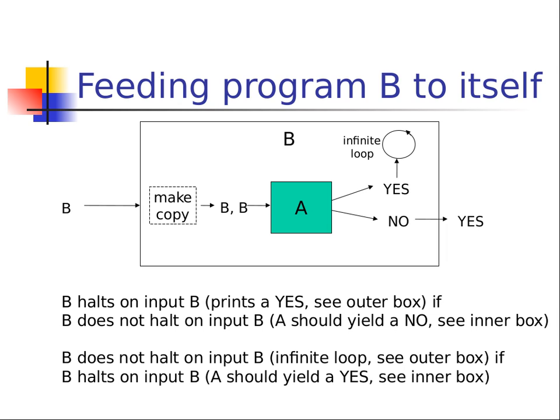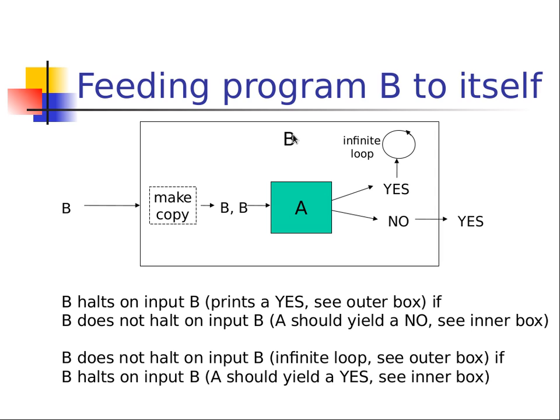So what is this? Let me step back and let you look at this, because I know this can be tricky at once. You're feeding B, make a copy into B, but if A says that B does halt, then it goes into yes, it halts, but now we're in an infinite loop. Whoa! But it did halt. That's a contradiction. Otherwise, we're saying it does not halt, but we just said it did. Also, how are we actually going through it? So either thing forms a contradiction, which means B cannot be correct.